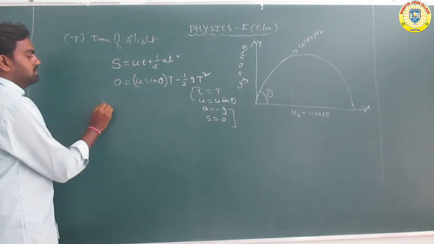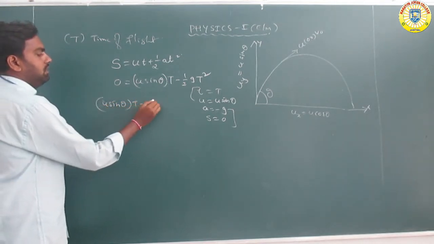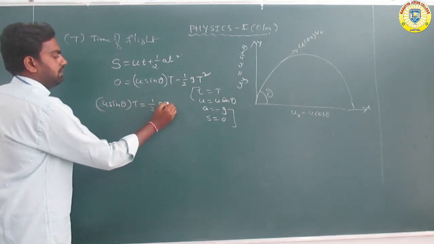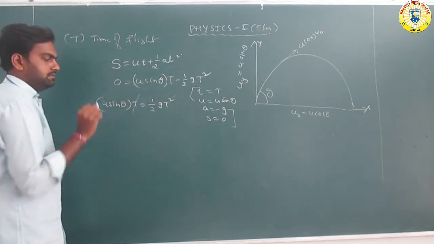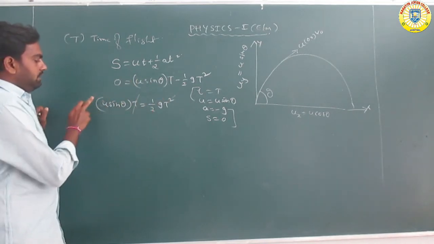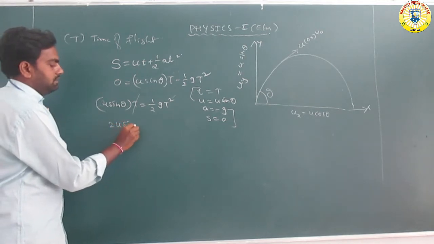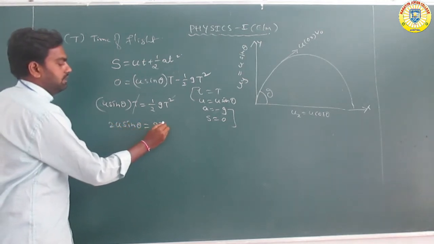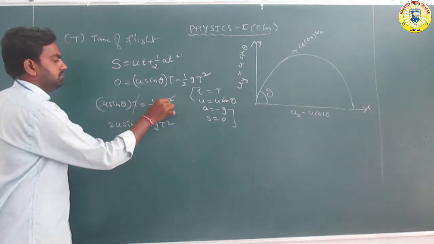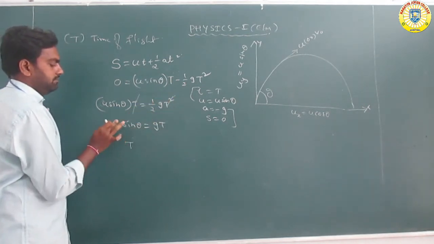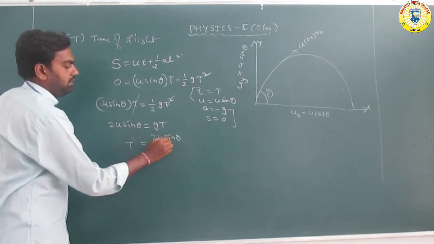So u sin theta into T is equal to half g T square. So T is cancelled, taking T outside, 2u sin theta is equal to g T. So T is equal to 2u sin theta by g.